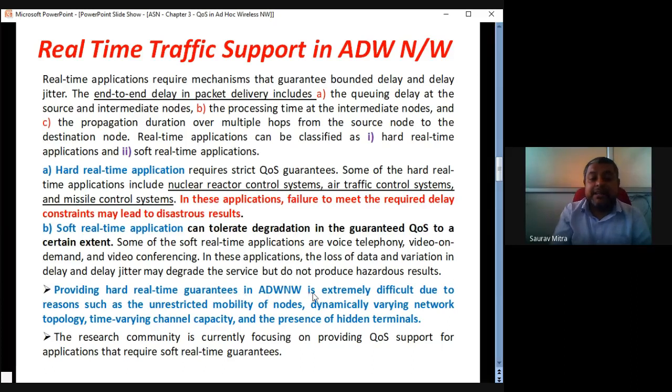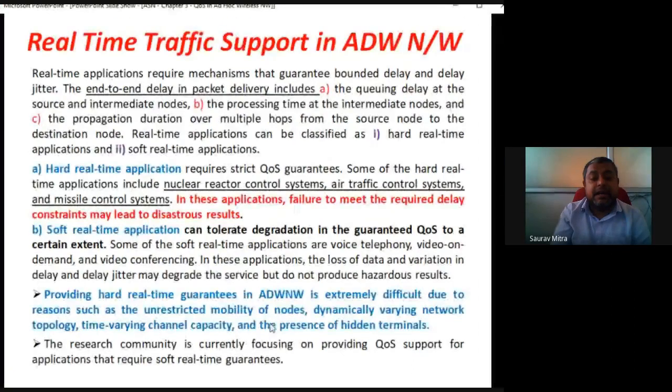Likewise, providing hard real-time guarantees in ad hoc networks is extremely difficult due to reasons such as unrestricted mobility of nodes, dynamically varying network topology, time-varying channel capacity, and presence of hidden terminals. So these are the four reasons because of which in an ad hoc network we cannot adhere to QoS very strictly, because there will always be node mobility, and there will always be dynamically varying network topology, because as soon as nodes are moving, topology will change.